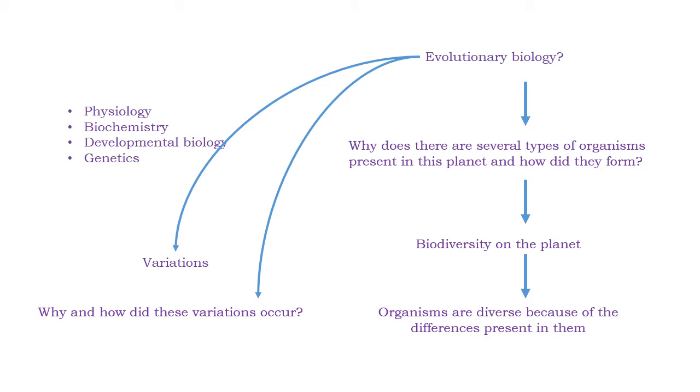And how these variations occur and how they formulate a species or organism is what we study in evolution. These variations occur at all levels. There are morphological variations, that is variations in appearance. There are variations in the anatomy, physiology, behavior, etc. Other disciplines of biology study the mechanisms of these variations, but evolutionary biology basically addresses the question of why and how these variations occurred. Because by understanding these variations, we can come to know why there are different organisms, and different behaviors for all these organisms.